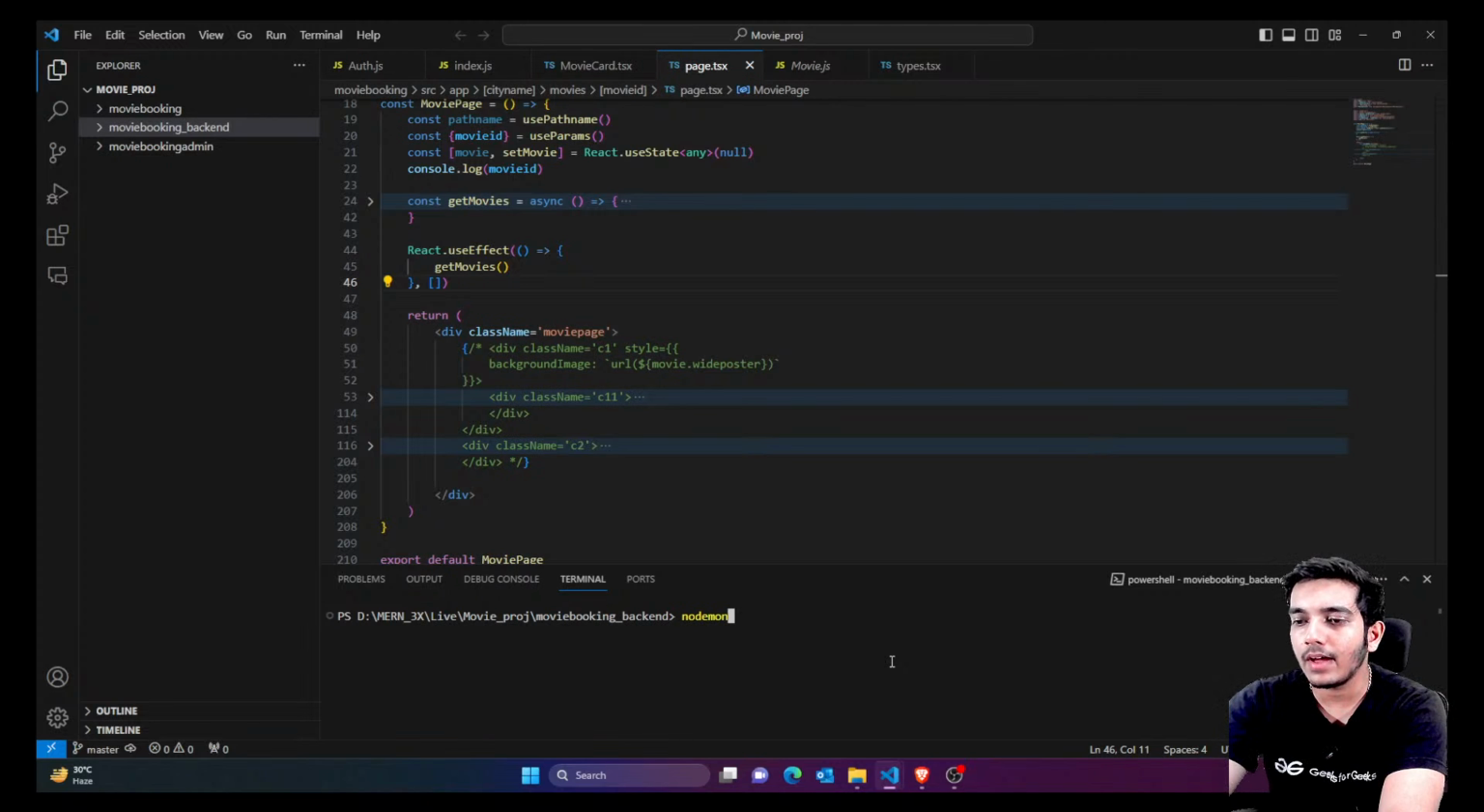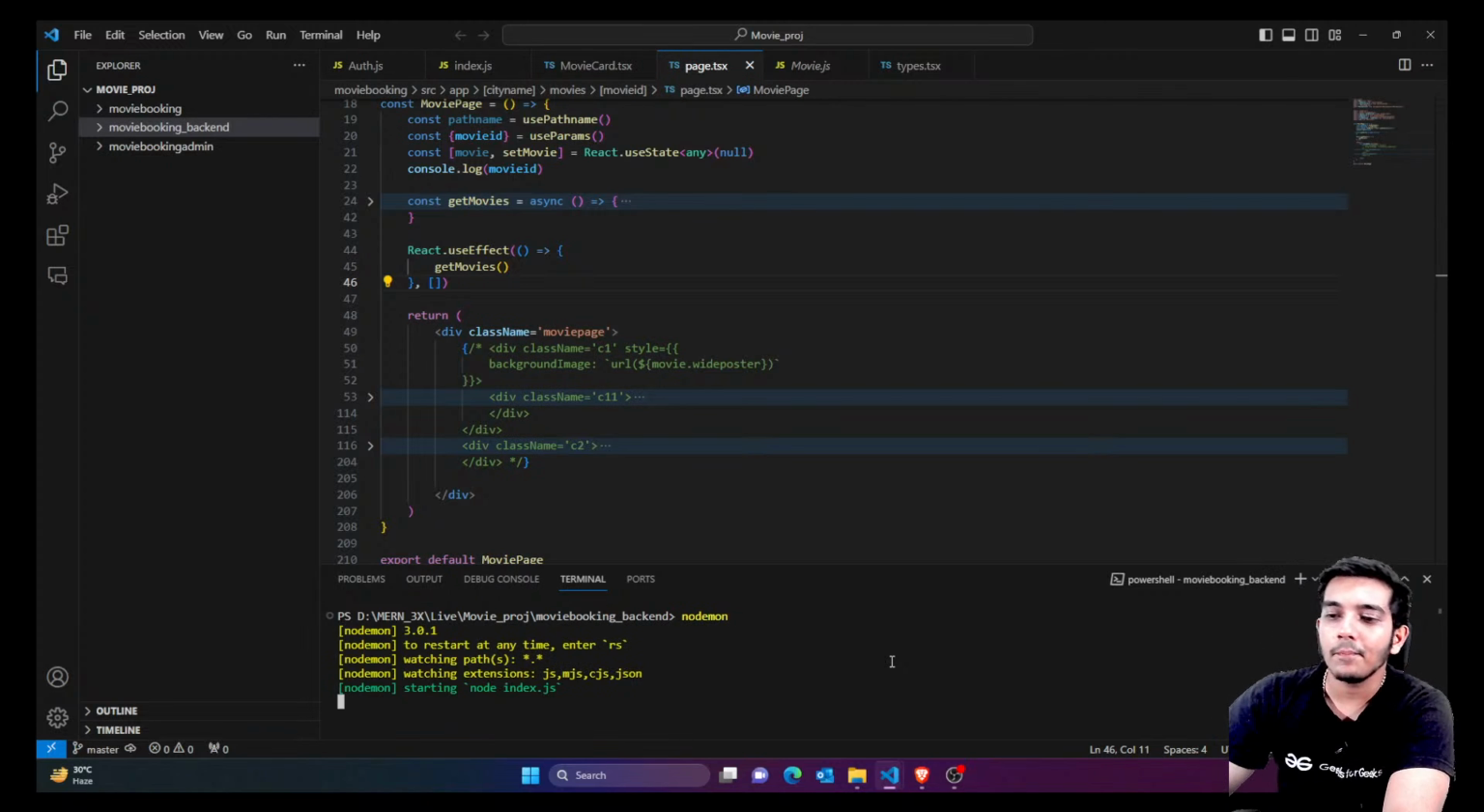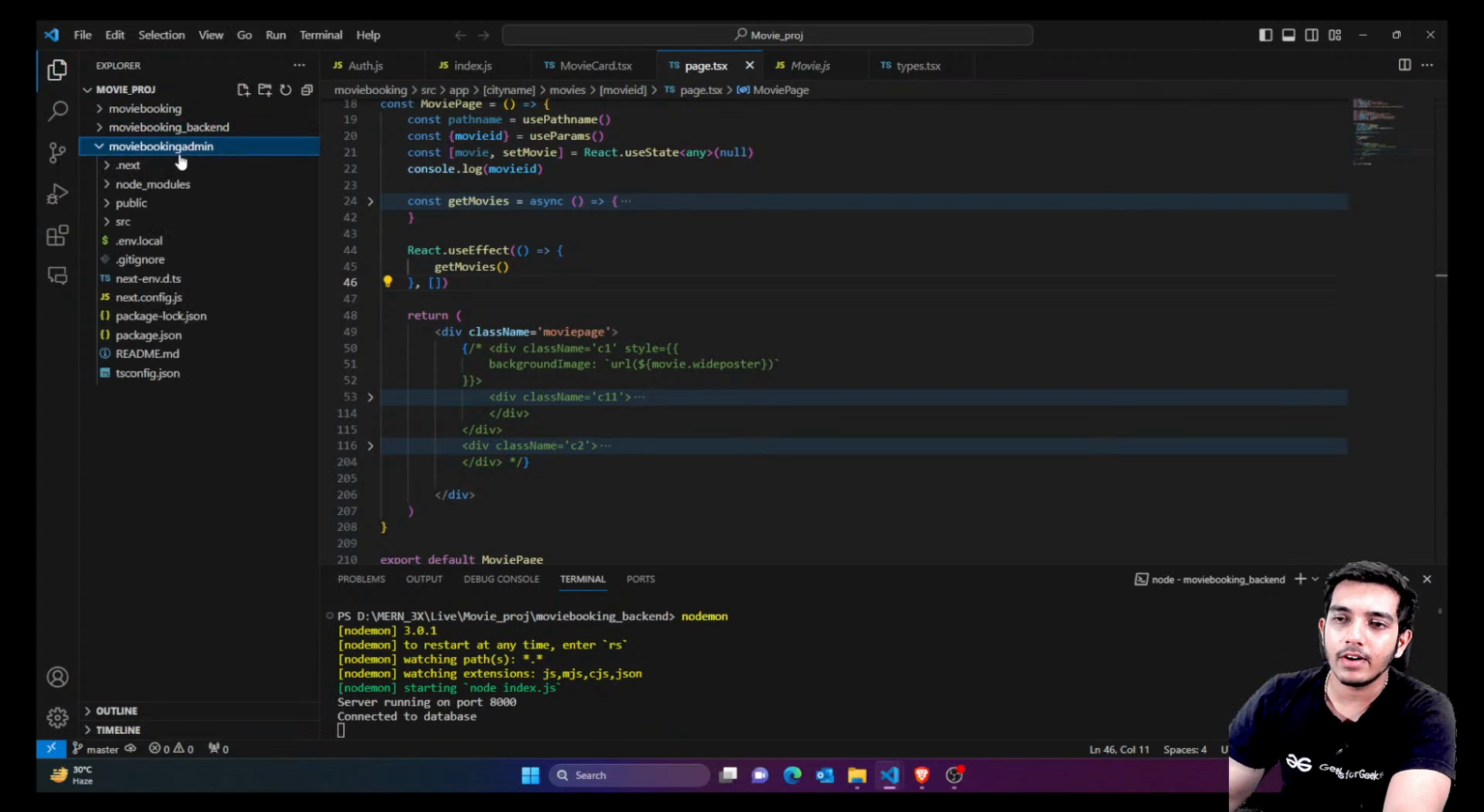Then you would simply type in, actually, for the backend, you have to type nodemon. Okay. Then for the front end, you have to type npm run dev. Okay. So let's start with this.